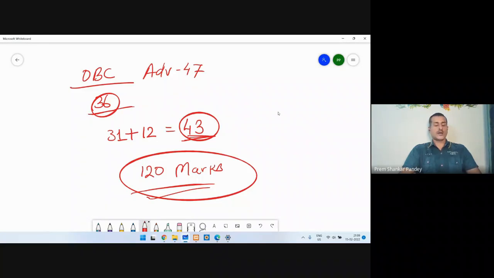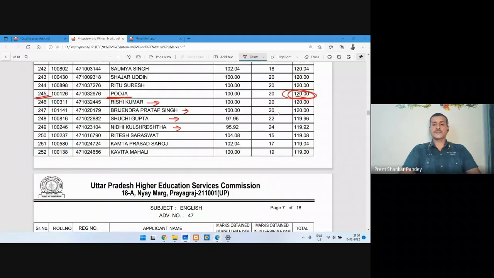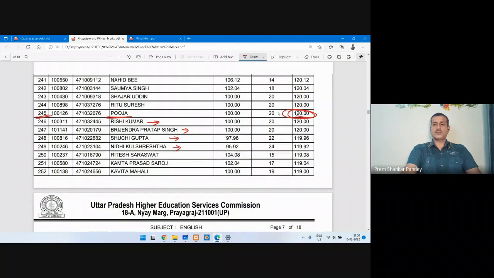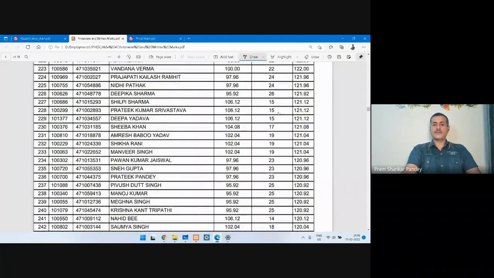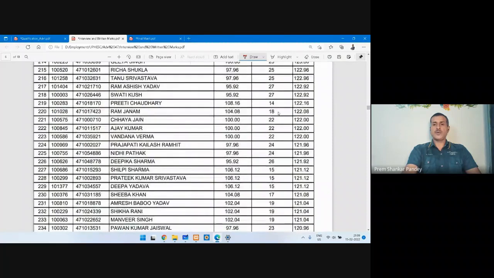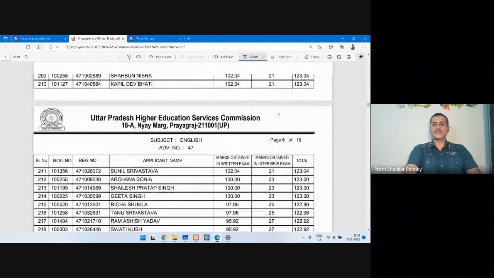So for 120 marks, you need to perform well in the interview. But what is the criteria for the written? Let's see. The minimum marks scored by an OBC candidate is 95.9, not less than that.